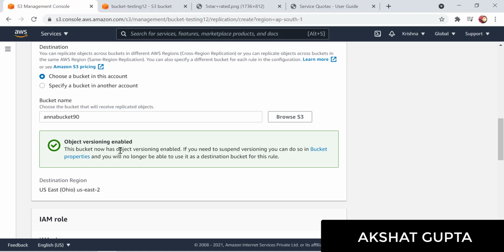Why do we need bucket versioning? Because if replication happens, there might be some overrides, and there might be some data loss or something like that. With the help of bucket versioning, all those things can be avoided.